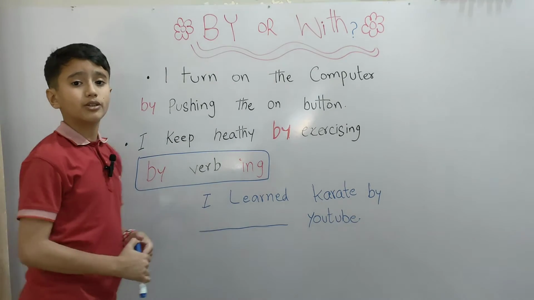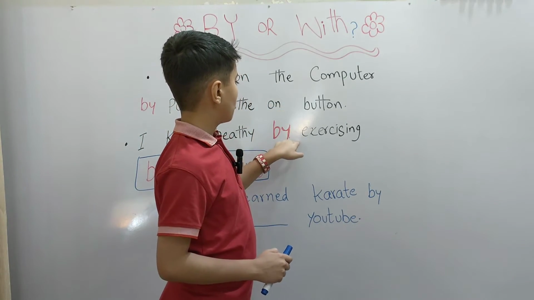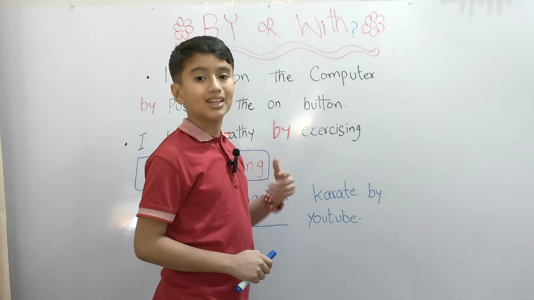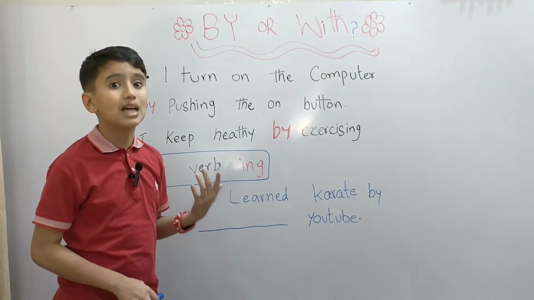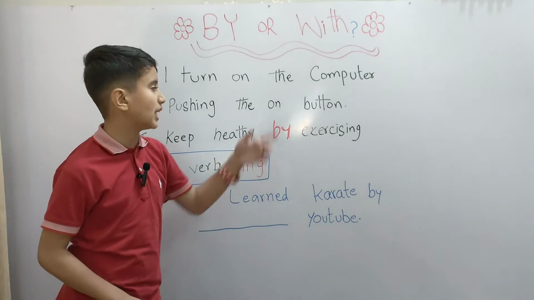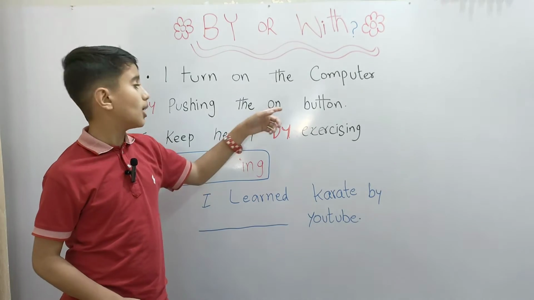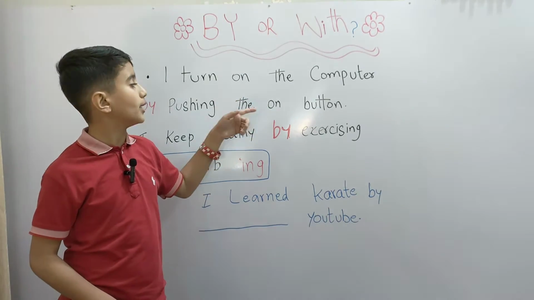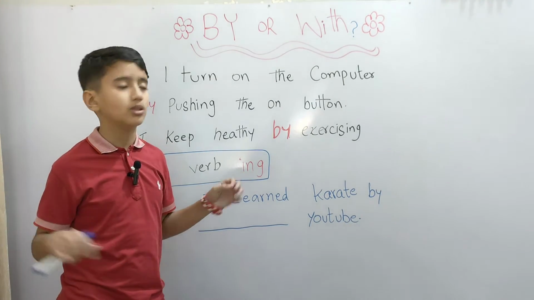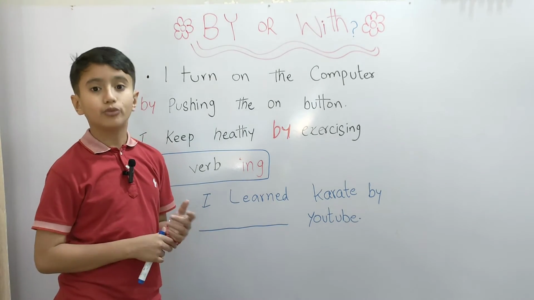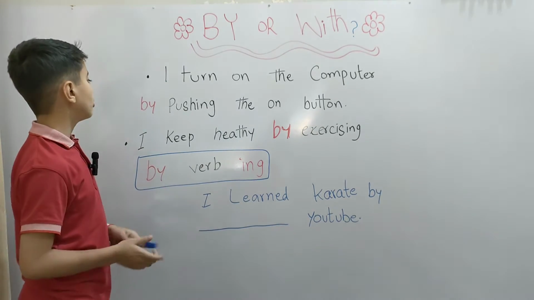There is one complication that people usually make. They use articles at the end after "by". I don't have a current example for it, but they do use articles, like "by pushing on the button," "by pushing on a button," "by pushing on an button." It's incorrect. It's not possible. In another example, I will be able to clarify it a bit more and show you people a bit more.